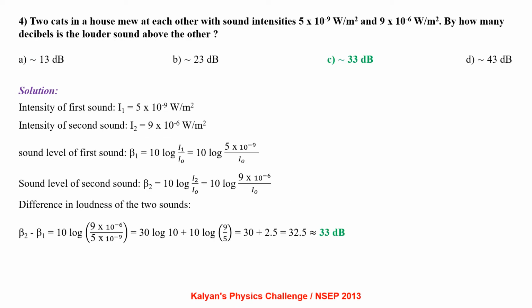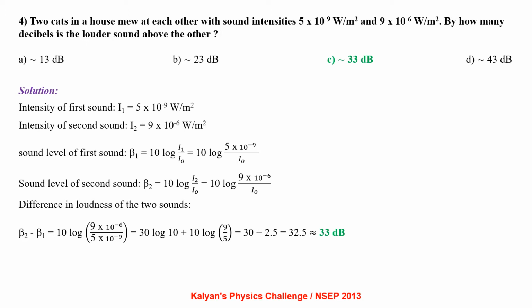Two cats in a house mew at each other with sound intensities 5 into 10 power minus 9 watt per meter square and 9 into 10 power minus 6 watt per meter square. By how many decibels is the louder sound above the other?